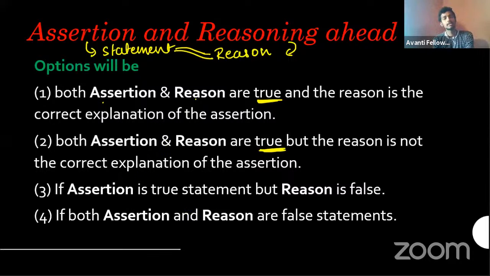So these are the four statements. This third statement may be interchanged also. Sometimes they will say that the reason is true, but the statement is wrong. Sometimes they will ask like that. But majorly, the four options will remain the same. You have to think about assertion and reasoning. Okay. Went very long, I know. But it also has that much importance. That's why I also didn't take tension. Once we complete these four chapters, then there will be less stress on the other chapters. Okay. So we will move on to the question.